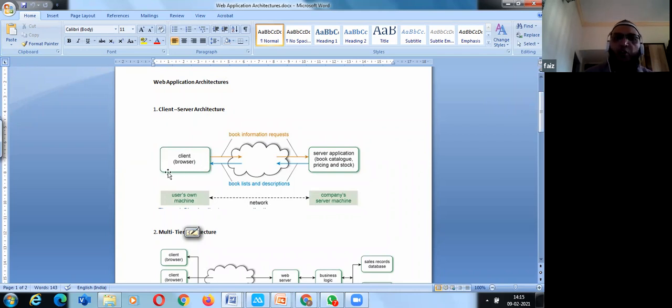So we have a client browser, or else a client installed in your laptop, like I give an example of the Outlook client accessing Microsoft Exchange servers for email transactions. The server may be accessed as a web server, or it can be accounting software that needs to be accessed through a client browser, or it can be an email server accessed through a client browser as well as a client installed in your laptop.